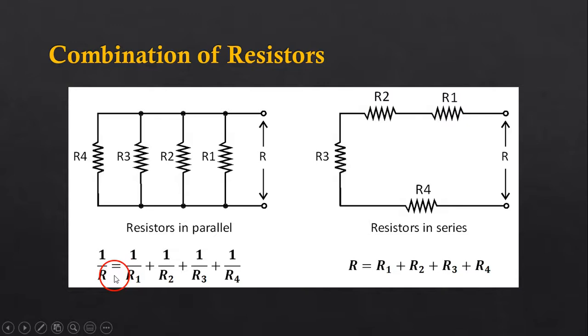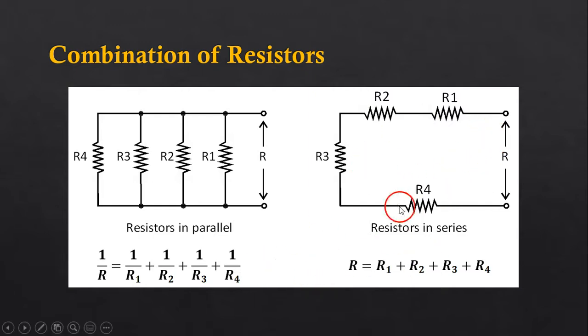So 1 upon R is equal to the addition of the reciprocals of all these resistances. And once you calculate the LCM of the right hand side, then you can take the reciprocal again and you get the total resistance when all these resistors are in parallel.